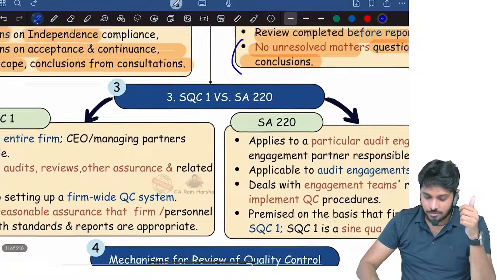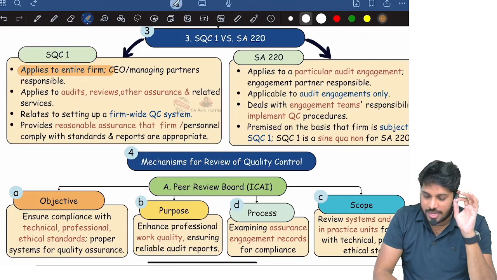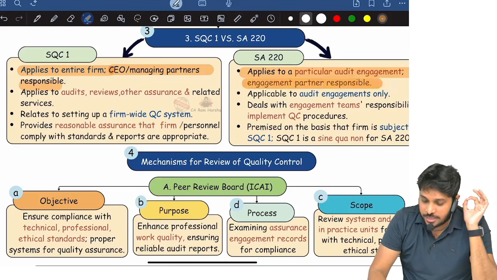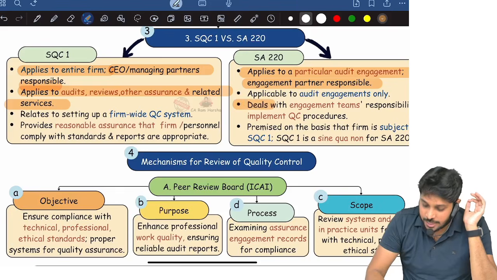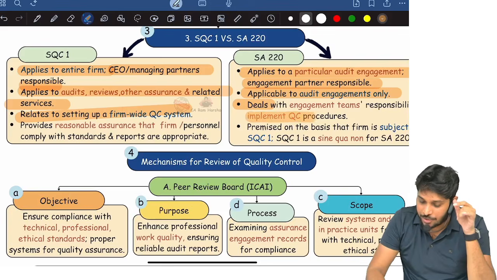Okay. And what is the difference between SQC1 and SA220? SQC1 applies to the entire firm, whereas SA220 is applicable to an engagement. For SQC1, the CEO is ultimately responsible. Here, the engagement partner is responsible. SQC1 applies to every type of engagement. SA220 applies only to audit engagement. SQC1 relates to setting up the system. SA220 relates to implementing the procedures.